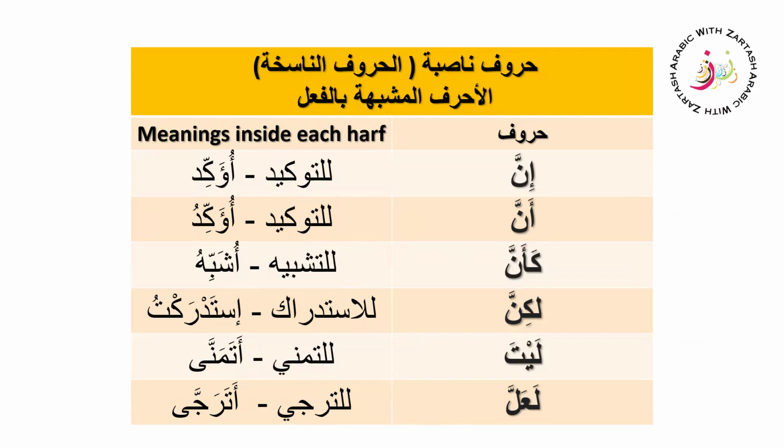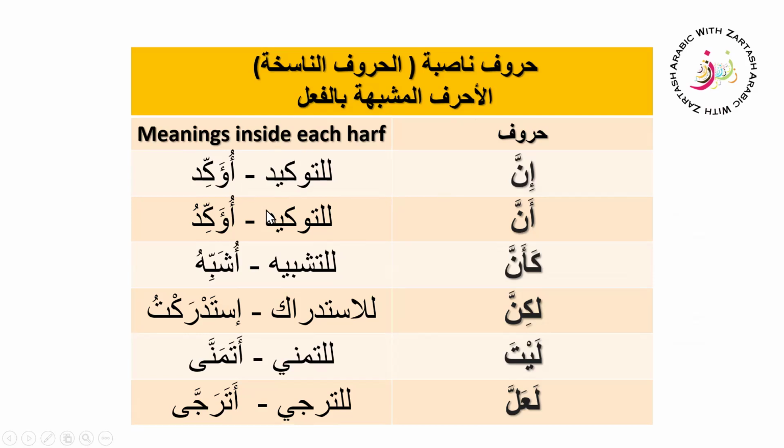So here you see the first one, inna. We have these six huruf, or particles, in Arabic that whenever they enter a jumla ismiya, they change it, but with some kind of meaning inside them. So there is some kind of meaning inside every harf of nasb. Let's start with the first, inna. It is always used for tawkid, like you can see, li-tawkid, and because we are learning how they are similar to a fi'l, it is giving the meaning of u'akkid.